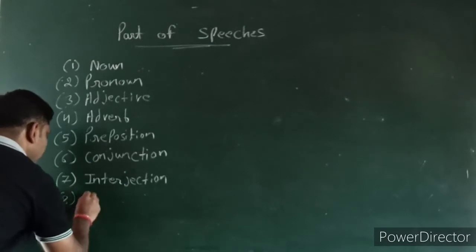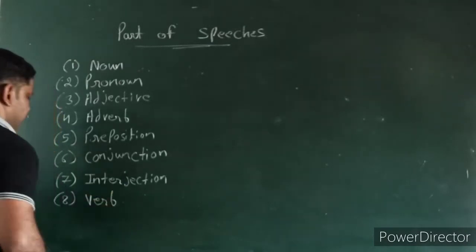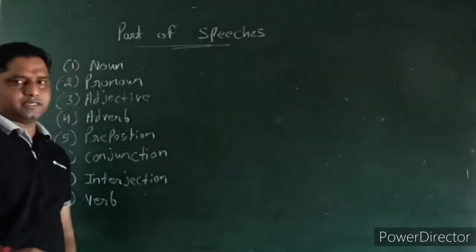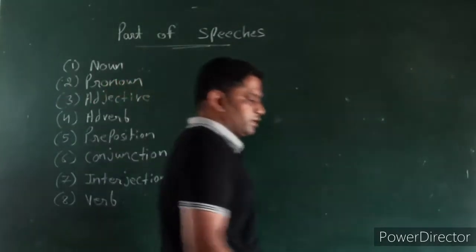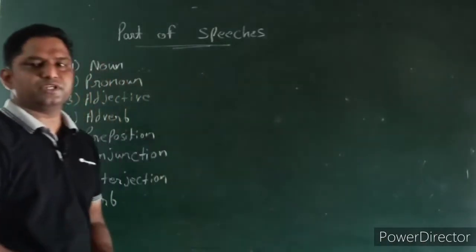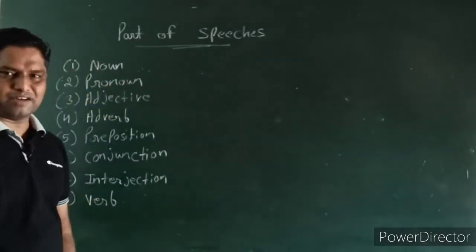Number 8 is verb. So these are the 8 kinds of parts of speech we are going to see individually. We will see the definition and a few examples.